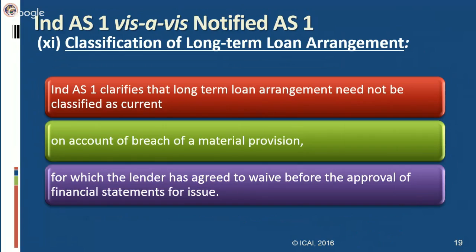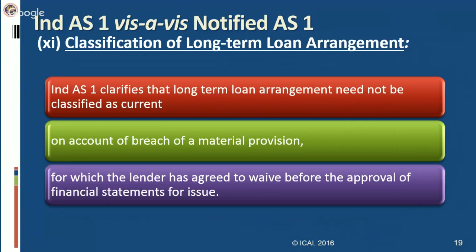The last difference which we are discussing right now on Ind AS 1 is classification of long-term loan arrangement. This is also a carve out from IFRS to Ind AS 1. I have mentioned it there also. Let me just recap it. IFRS says in case of a long-term loan arrangement which is classified as non-current, but on account of breach of material provision, that will be classified as current loan.